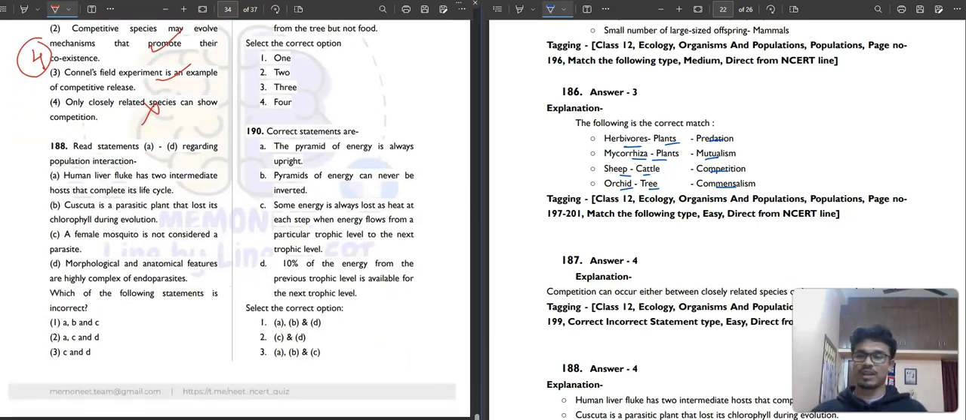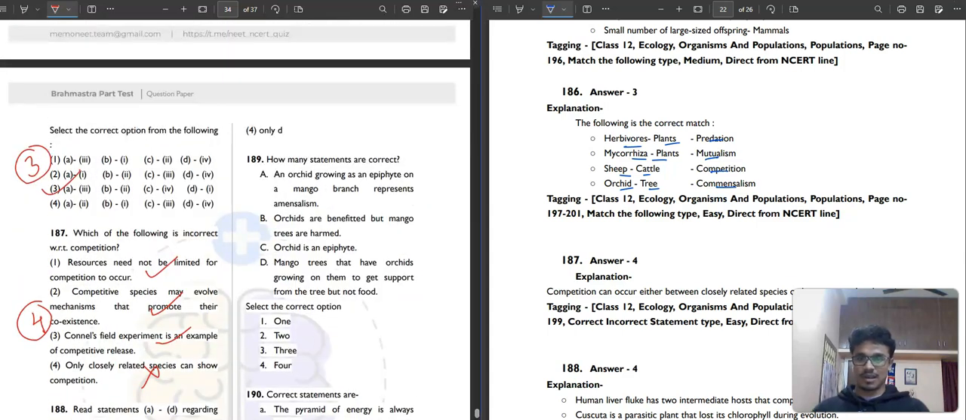Read the statements A to D regarding population interaction and tell which of the following is incorrect. Human liver fluke has 2 intermediate hosts to complete its life cycle. Correct. Then Cuscuta is a parasitic plant that lost its chlorophyll during evolution. Correct. Then a female mosquito is not considered a parasite. Correct. Then morphological and anatomical features are highly complex in endoparasites. No, they are not at all complex in endoparasites. That's why we can't see them with the naked eye. If they had so many complex structures, we could have seen them with the naked eye, and that could be very dangerous for us also. Then question number 189.